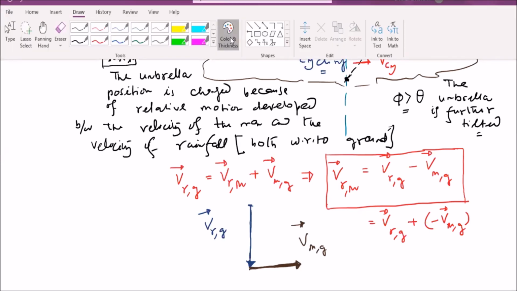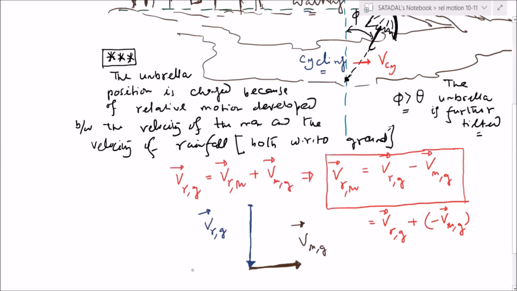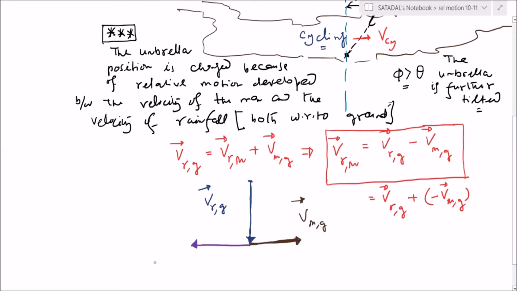I have to take the opposite direction actually. I have to take it in this direction. So what is this vector now? If this is plus v man with respect to ground, this vector is obviously going to be minus v man with respect to ground.